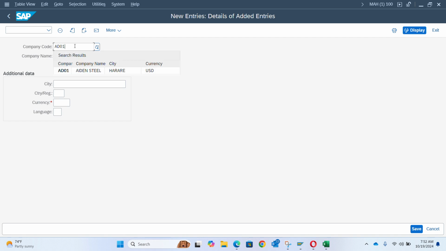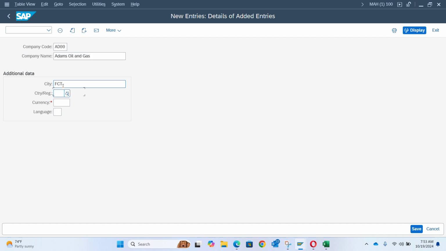So you can use AD01, or you can use AD10, or you use AD00. You can use AD00 as your company, and you can use AD10, and you can also use AD02, right? So I think I'll use AD10, or I should just use AD00, right? I'll use AD00, and the name of the company is Adams Oil and Gas. The name of the company code will be Adams Oil and Gas.